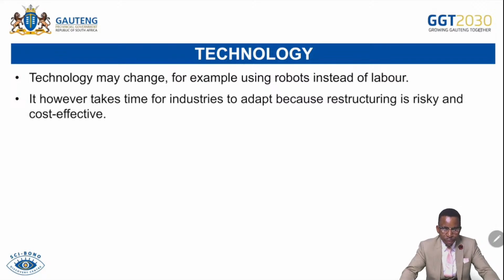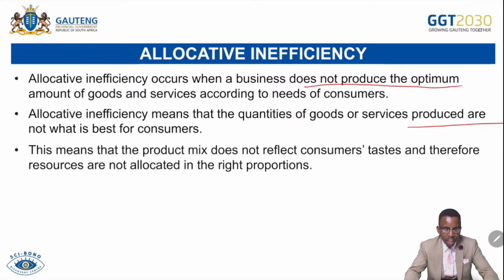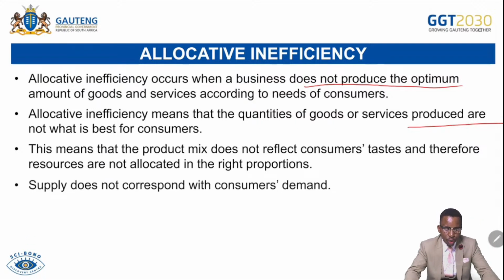It takes time for industries to adapt because restructuring is not what is best for the consumer. They produce less quantity while consumers demand more, or they produce more quantity while consumers demand less. That is part of allocative inefficiency. This means that the product mix does not reflect consumer taste, and therefore resources are not allocated in the right proportion. If the producer does not allocate resources accordingly to the mix for the product, that can lead to the consumer being less satisfied or not satisfied with the use of the product because of allocative inefficiency. Supply does not correspond with consumer demand.